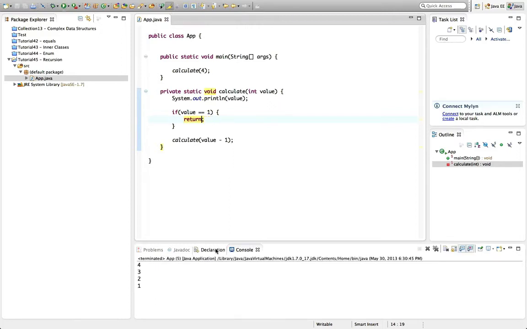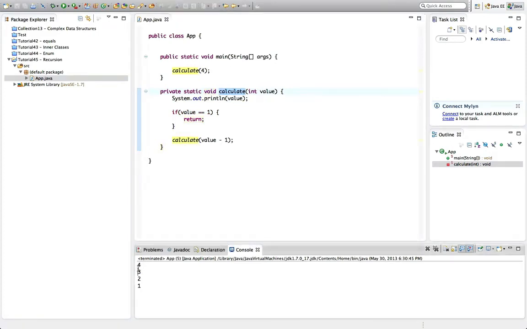And then if we run that, now it prints 4, 3, 2, 1. So it's calling calculate for values greater than 1, but when it gets to 1, it just returns. So we've got one method calling another method. Calculate is called initially with 4, and then calculate calls itself 3 times.